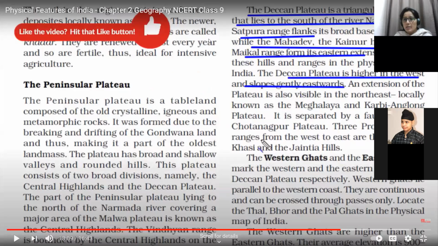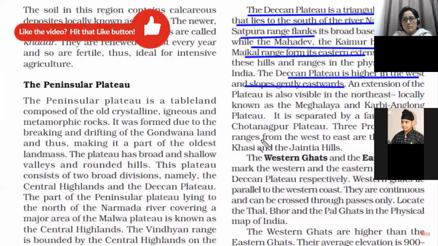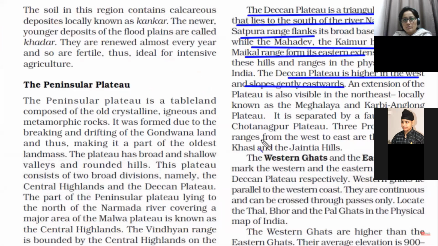This Deccan Plateau is higher in the western side and slopes gently towards the eastern side. That's why whenever rainfall takes place, water starts moving towards the eastern side. And that's why the southern rivers move towards the Eastern Ghats and fall into the Bay of Bengal, just because the height of the Western Ghats is more. This is one of the reasons why the majority of the rivers flow into the Bay of Bengal, that is towards the eastern side. So the Western Ghats and the Eastern Ghats are the west and east edges of the Deccan Plateau.